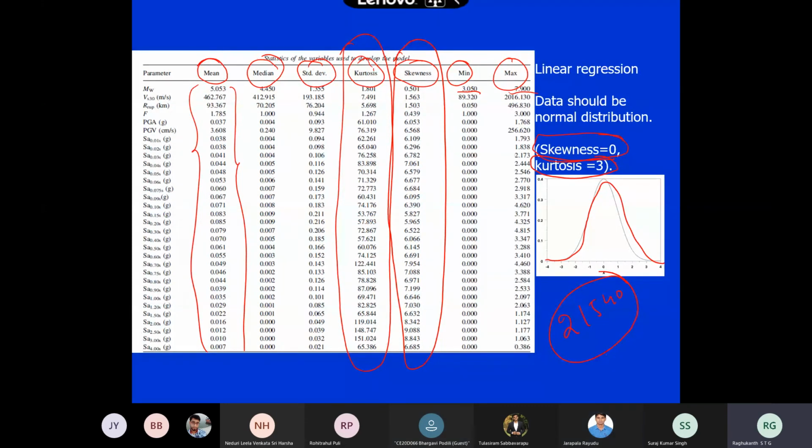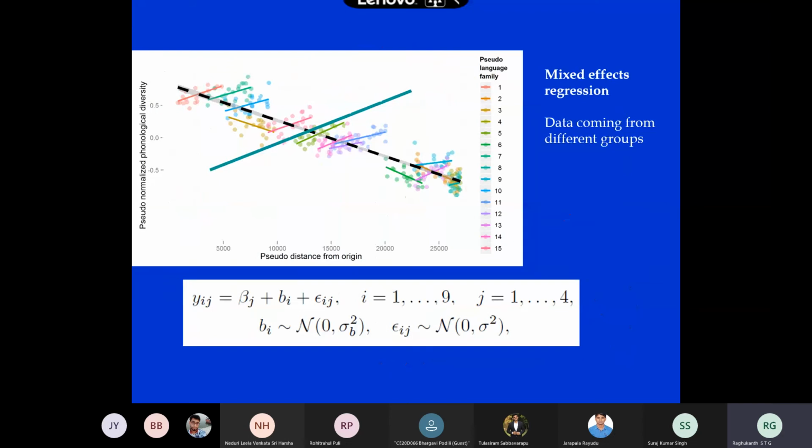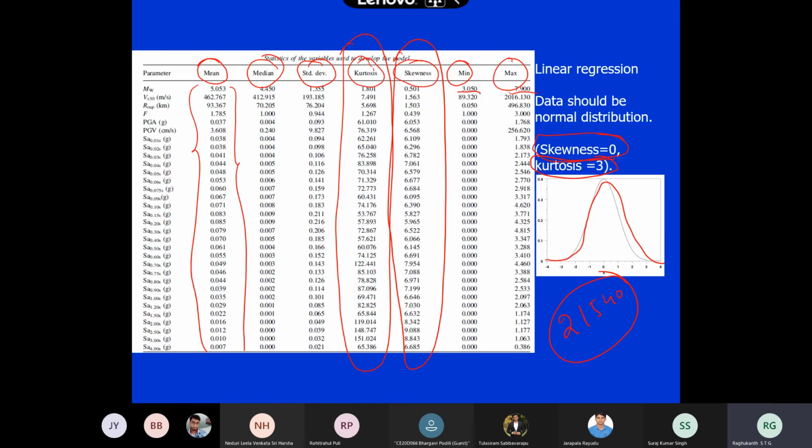You followed, right? Generally in our engineering, whenever somebody gives data, we fit mean value and standard deviation, and we use a normal distribution. This is the first step we do. So our earthquake data are not normal distributions at all. That makes things very, very complicated. Even the regression is very complicated. For linear regression, the main assumption is that the data has to be normal. Then only you can do a linear regression. Right? Y is equal to C1 x1 plus C2 x2 plus C3 x3.